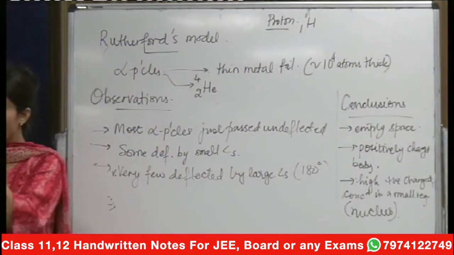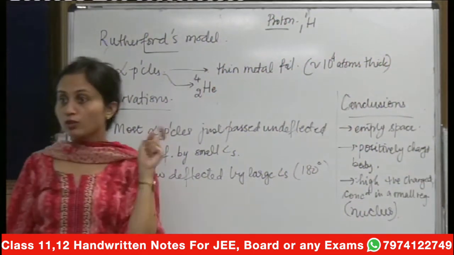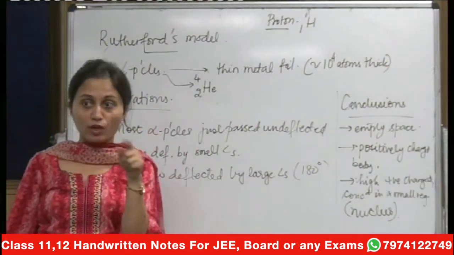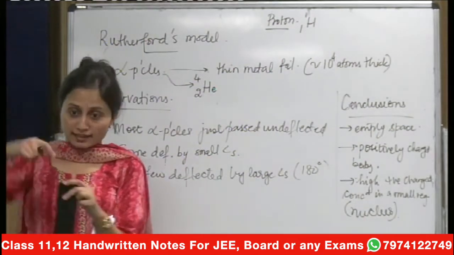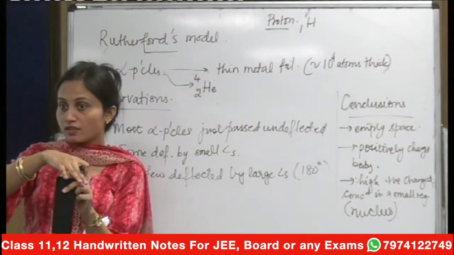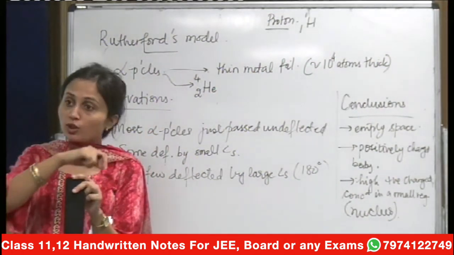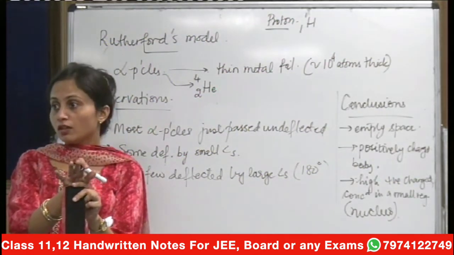If you have a nucleus in the middle and electrons revolving around that nucleus, the electrons as they move around will tend to lose energy. And if the electrons lose energy, they will ultimately collapse into the nucleus. That means the model he had proposed could not explain why the atom is a stable entity.